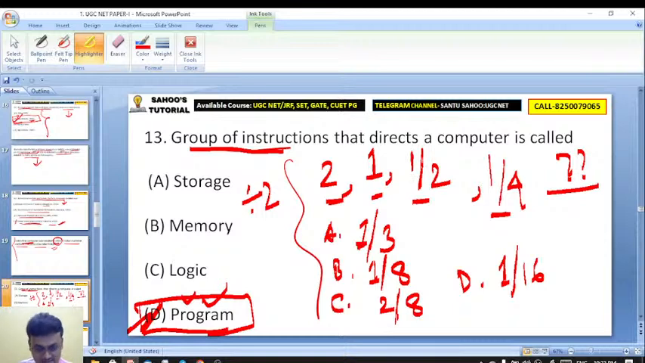Excellent. That is the right answer. 1 by 8 is the right answer. So B is the right answer. That is 1 by 8. If you divide each number by 2, you will be getting the next number. Got it, Sucharita? Divide each number by 2, you will be getting the next number, and that is how 1 by 8 is the right answer.